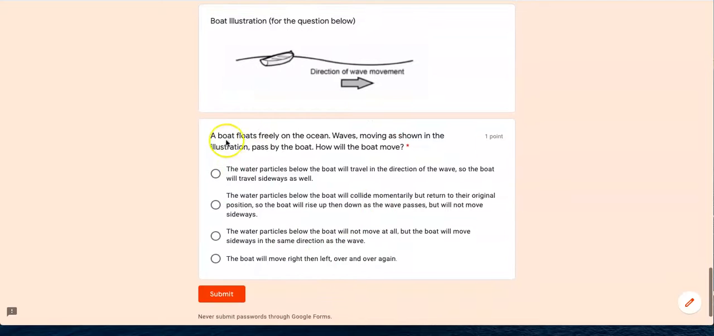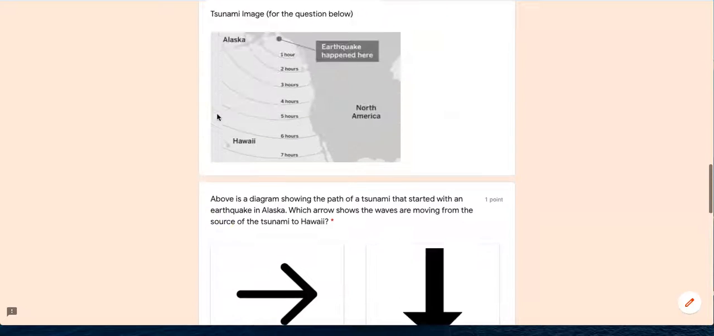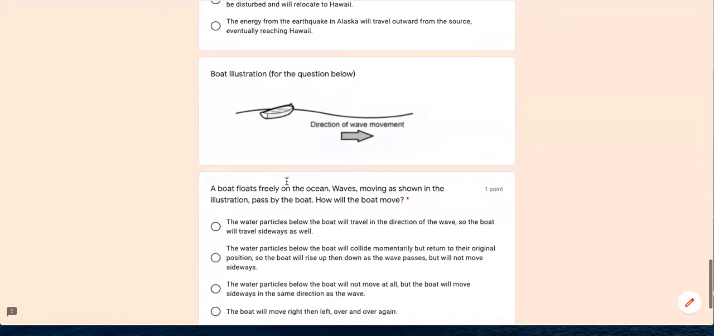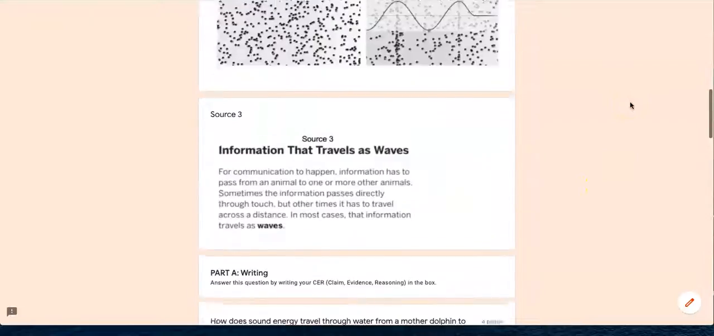After you have made sure every multiple choice question has been answered and making sure you have 5 sentences in this CER box right here, then you will finally click the submit button, and I hope you enjoy the rest of your day.